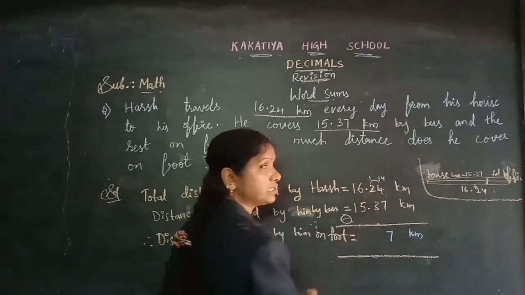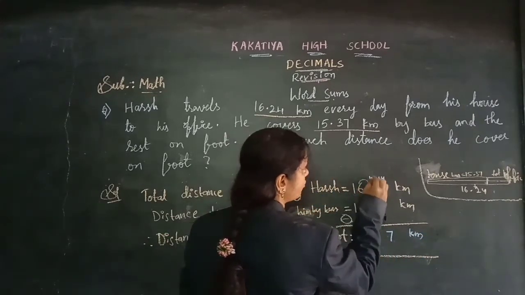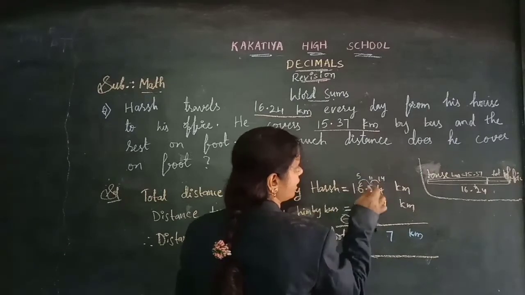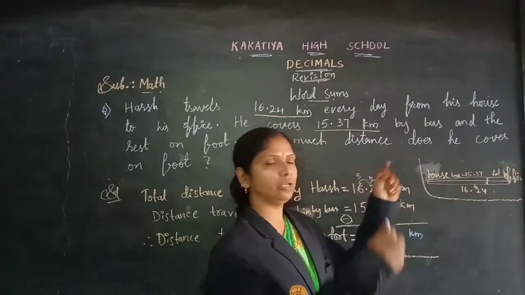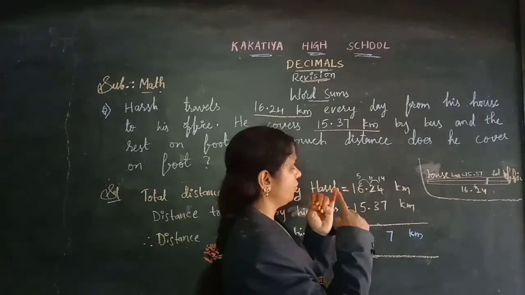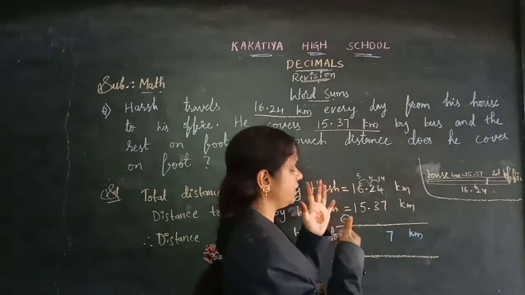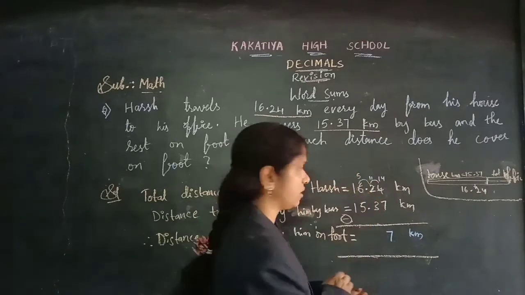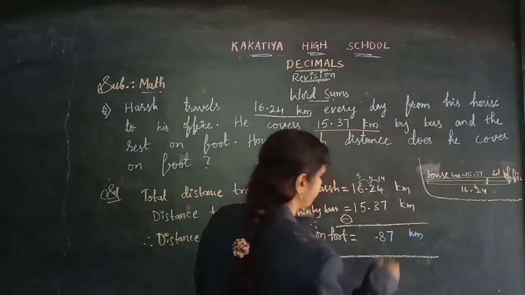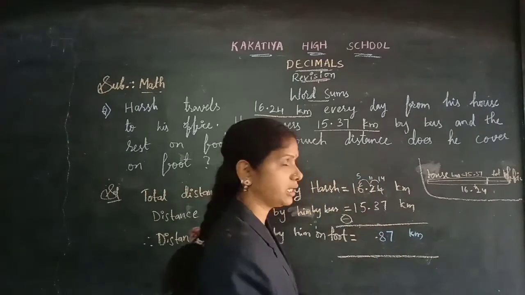Now 1 minus 3 is not possible, children. So take the borrow, it will become 11 and it will become 5. Now 11 minus 3. Or else, from 3 you can count until you reach 11: 4, 5, 6, 7, 8, 9, 10, 11. To reach 11, 8 numbers are required. Here it is 8. Or else 11 minus 3 also you will get 8, same number.